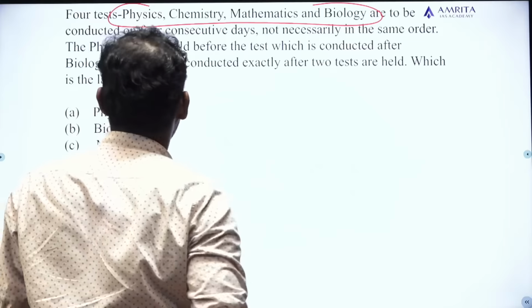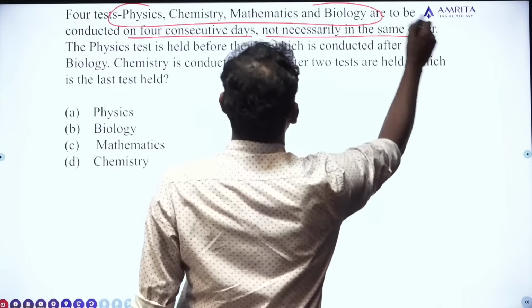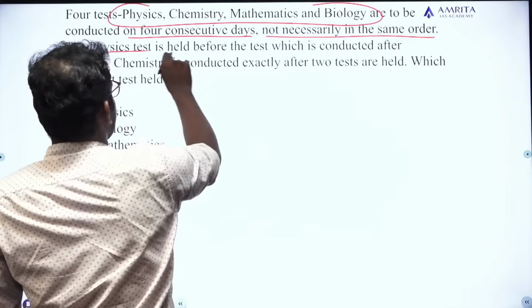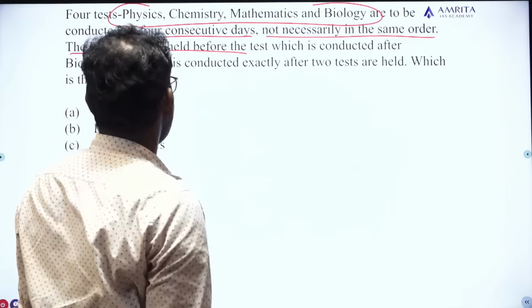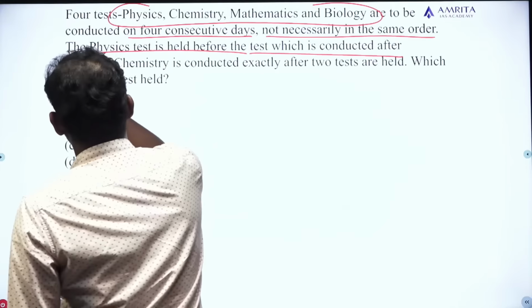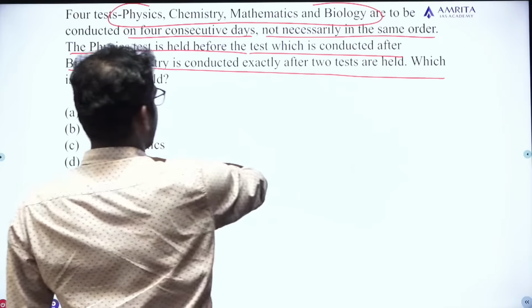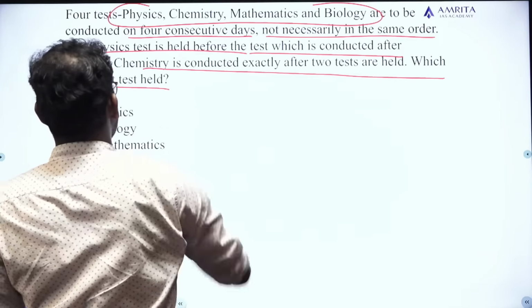Next question. Four tests, physics, chemistry, maths, and biology, are to be conducted on 4 consecutive days, not necessarily in the same order. The physics test is scheduled before the test which is conducted after biology. Chemistry is conducted exactly after 2 tests are held. Which one is the last test held?